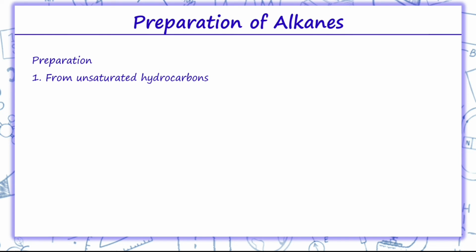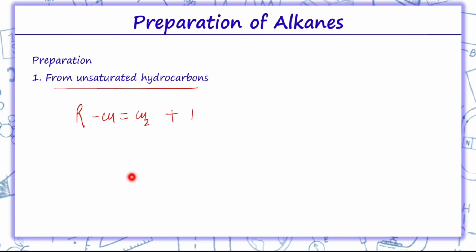Coming on to how to prepare alkanes. The first reaction for preparing alkanes is from unsaturated hydrocarbons. Unsaturated hydrocarbons are alkenes or alkynes. Let's suppose I am taking an alkene over here, RCH=CH2.